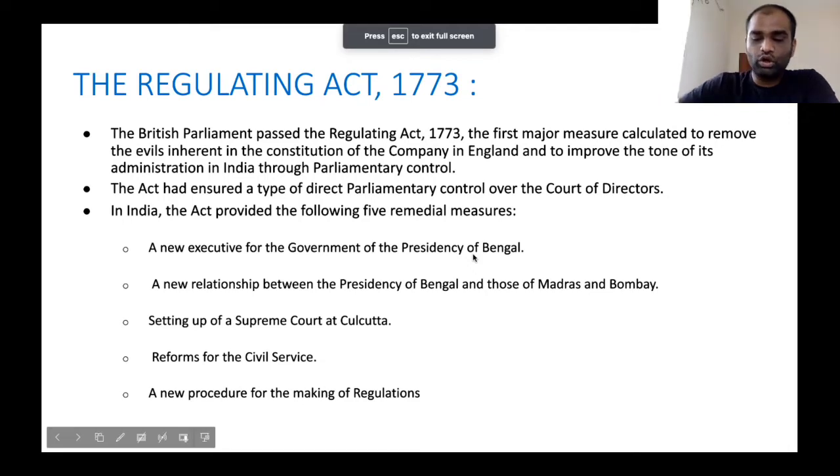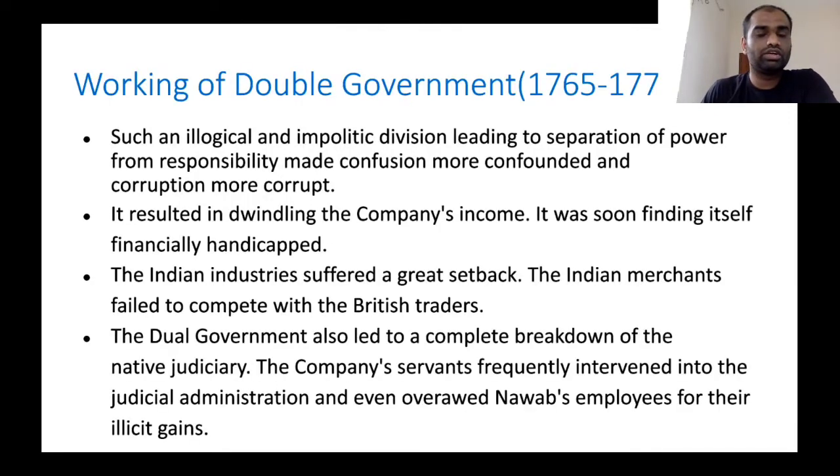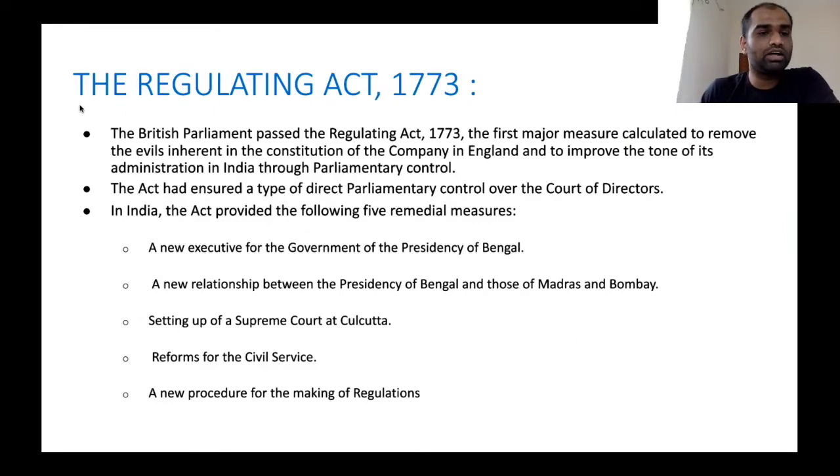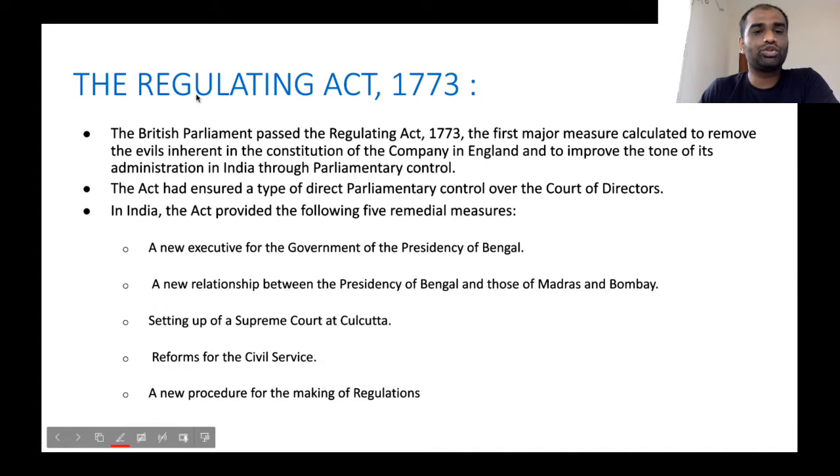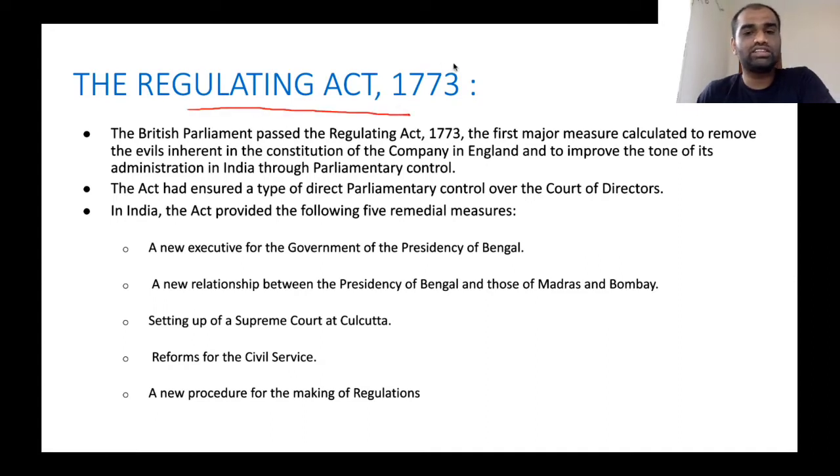Now, because of all the problems in the working of dual government, the company's profits dwindled. Whenever East India Company's profits are decreasing, what will they do? They want to arrest this decreasing trend. So, to prevent their profits from going down, the British Parliament passed one legislation called the Regulating Act of 1773. Clear? To prevent the company's fortunes from decreasing, the Regulating Act of 1773 was passed.